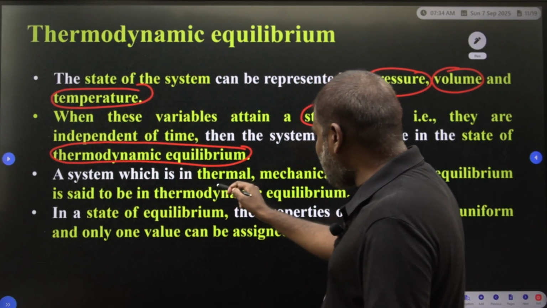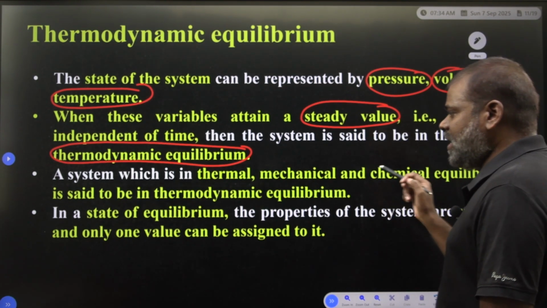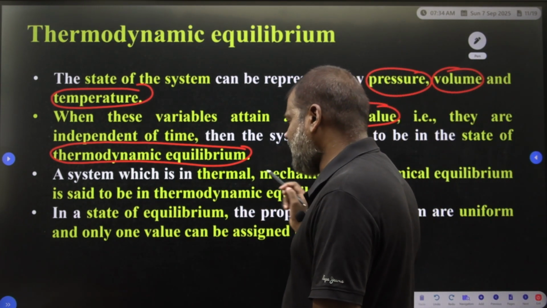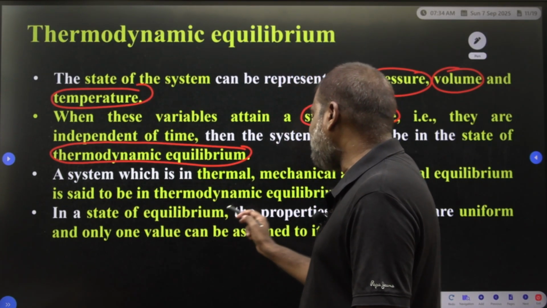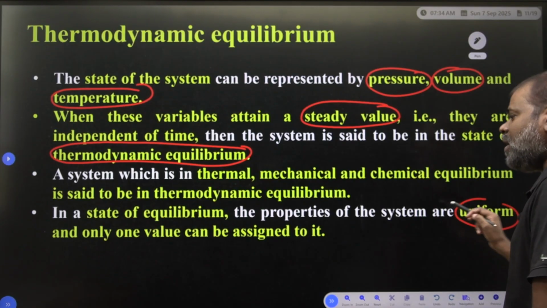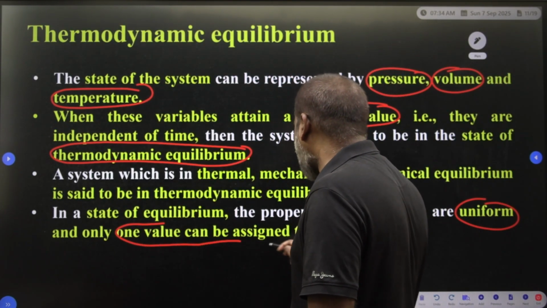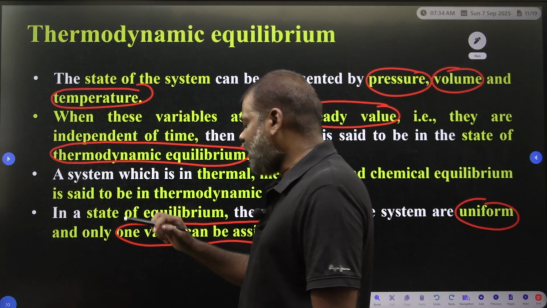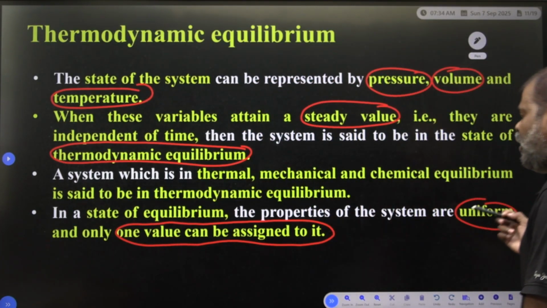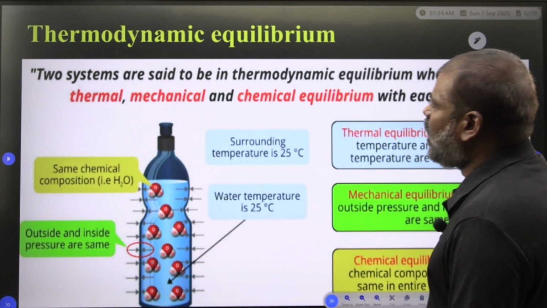A system in thermal, mechanical and chemical equilibrium is said to be in thermodynamical equilibrium. In a state of equilibrium, the properties of the system are uniform, and only one value can be assigned to them.